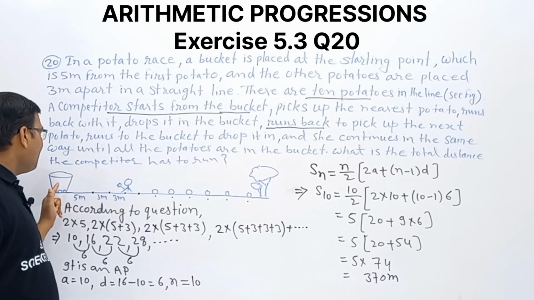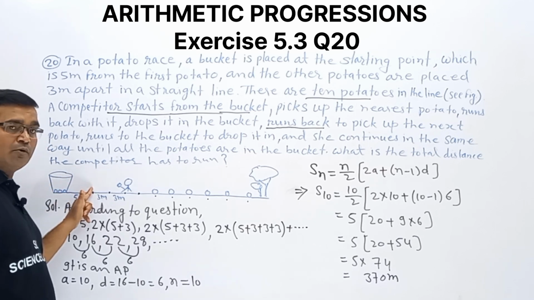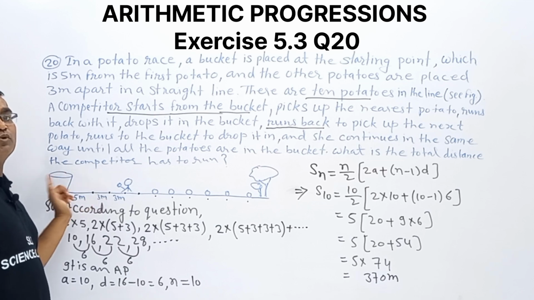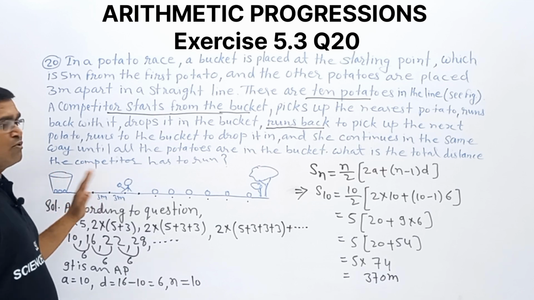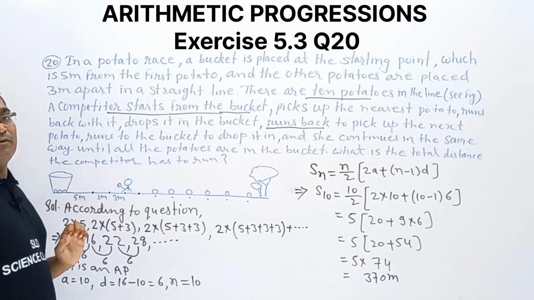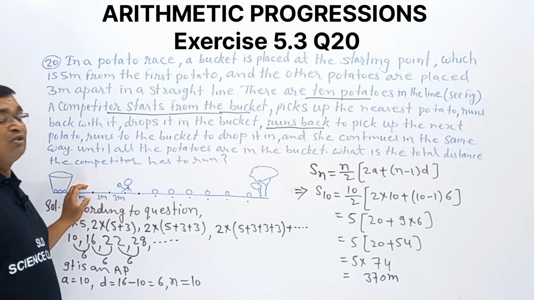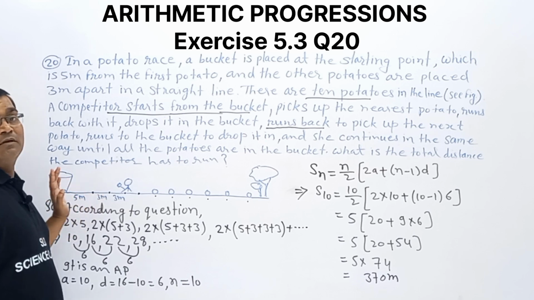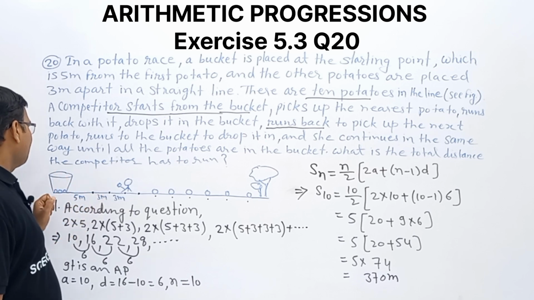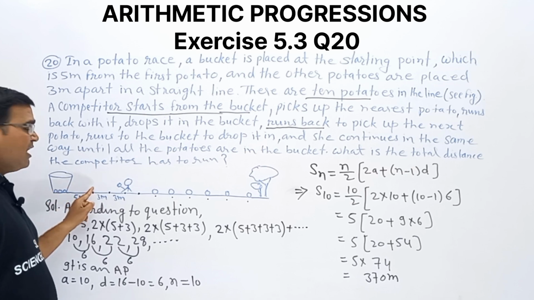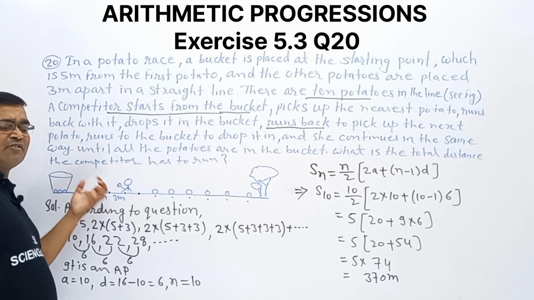It means one time going from the bucket to the potato and running back. It means this path is run two times by the competitor. So this to this one and this to this one again runs back.